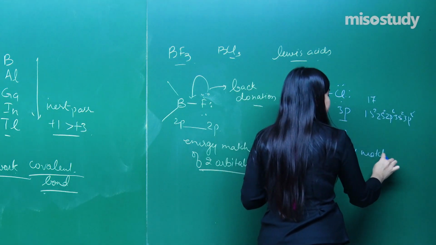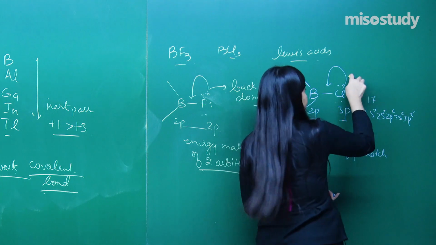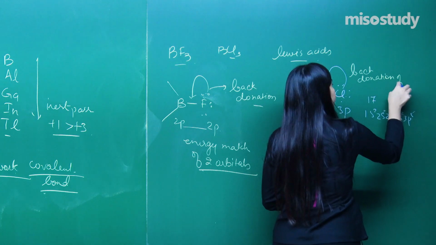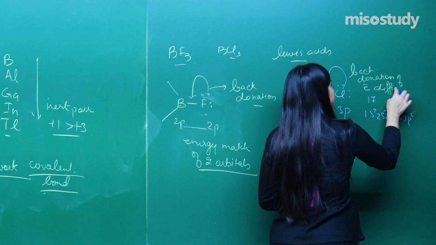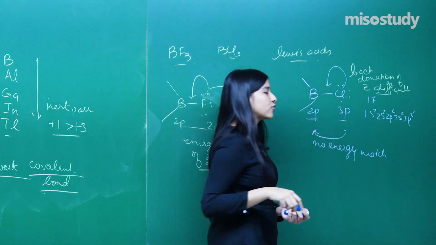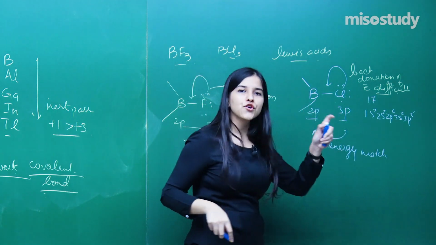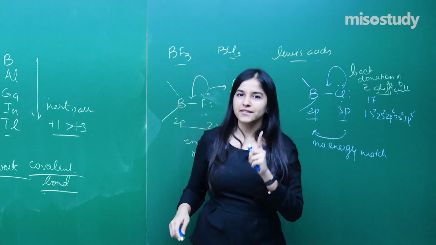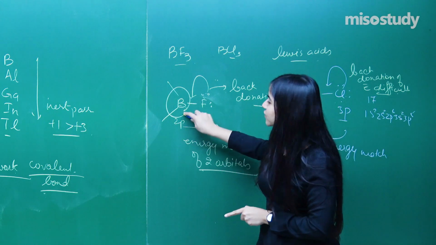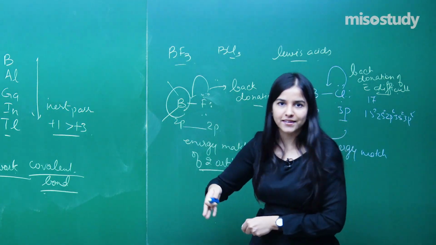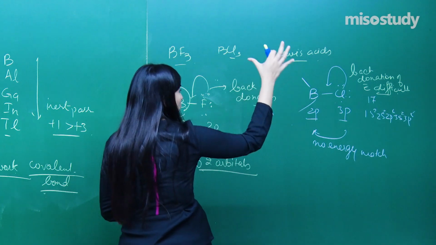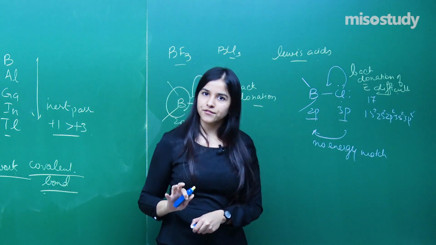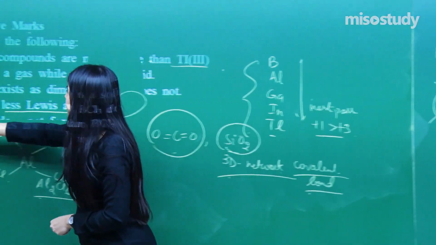That means back donation of electrons is difficult. Since back donation is difficult, the deficiency of boron is still there. It's still deficient, still behaving as a good Lewis acid, whereas BF3 has less deficiency, so it is less acidic. Clear? So that was an important one. I hope everybody has got it. I've just told you a slight idea about it, so keep that in your mind. That was the D part.